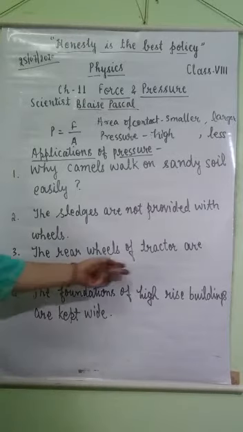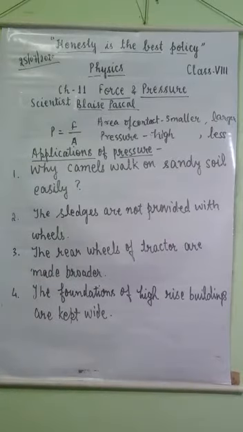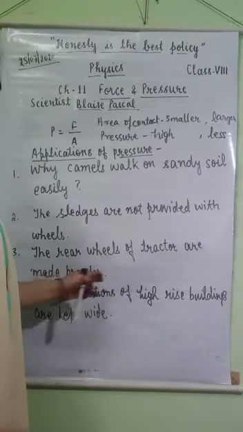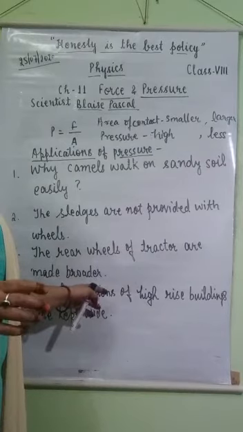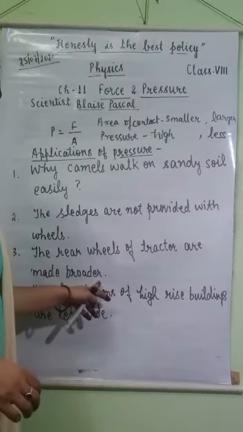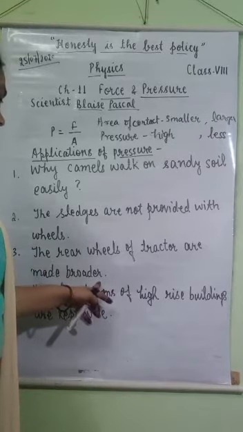The rear wheels of a tractor are made broader than the front wheels to reduce the pressure on the soil, so that the tractor can move easily in the field.